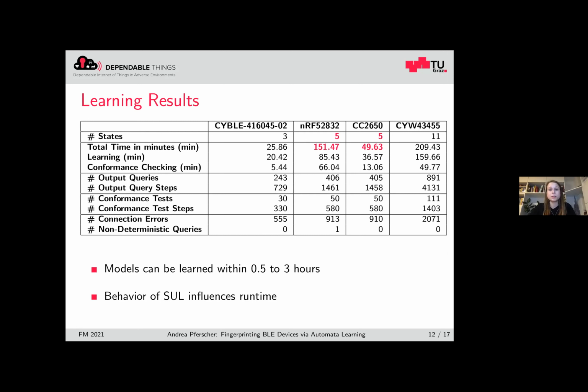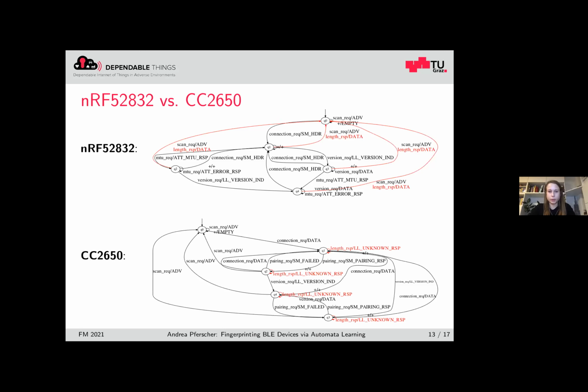Therefore, we assume that automata learning depends not only on the state space of the learned model and on the considered inputs, but also on the costs of the connections to the device, for example, waiting for responses. Here we compare the 2 models in more detail. The first one is from Nordic and the second one is from Texas Instruments.